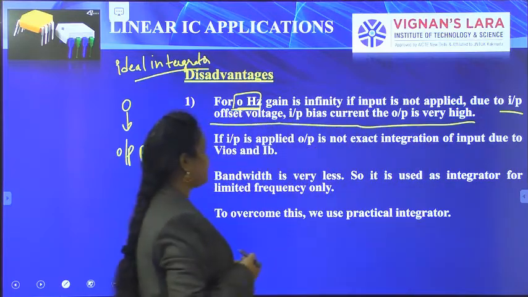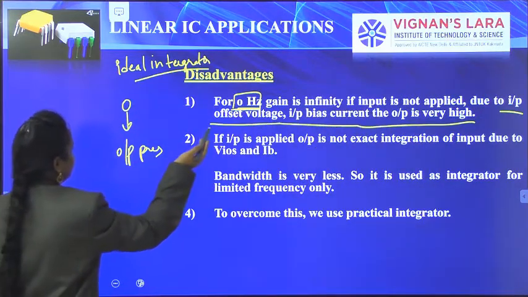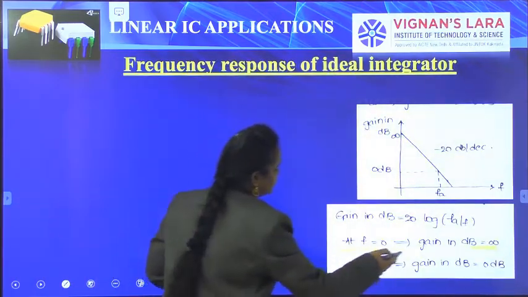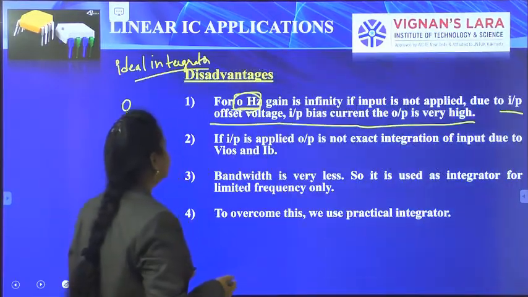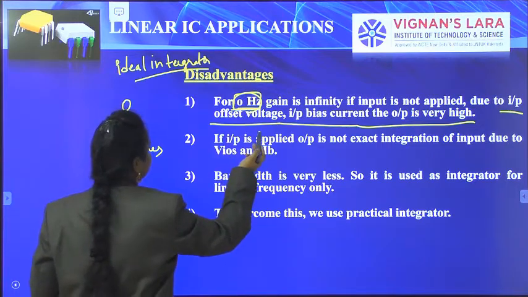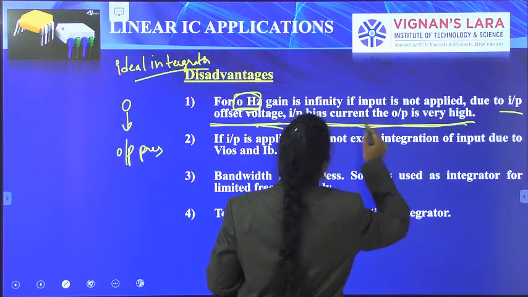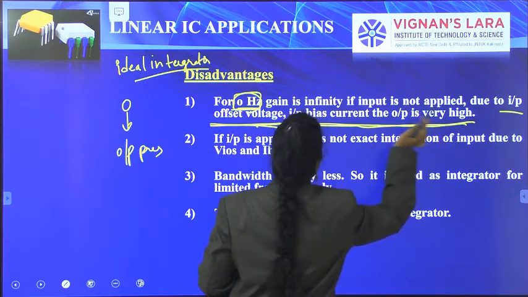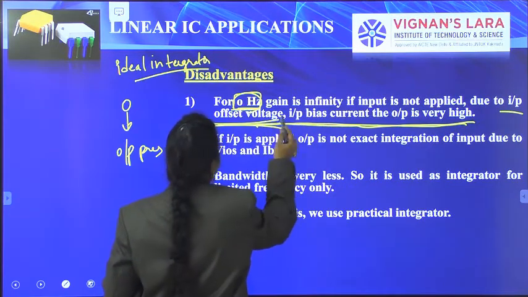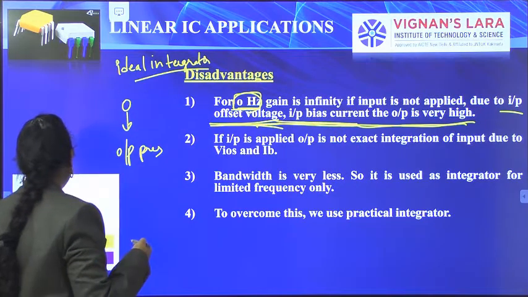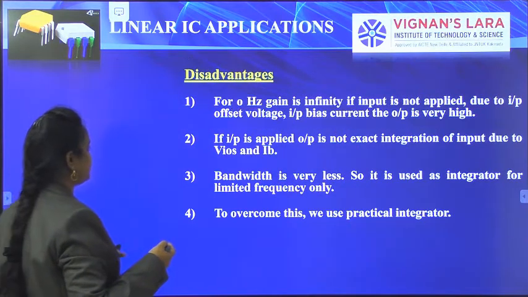This is an error, because we are not providing any input. That means if F is equal to 0, the gain is infinity, so even with zero input the output will have some value. You already know the concept of input bias current and input offset voltage.